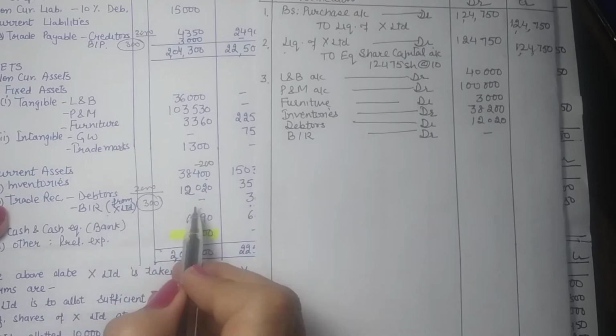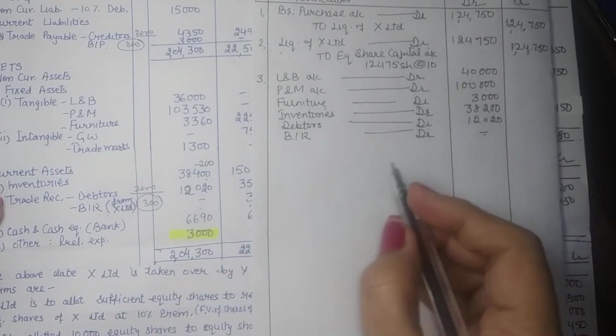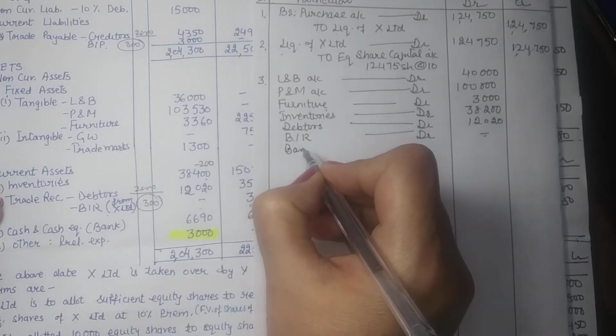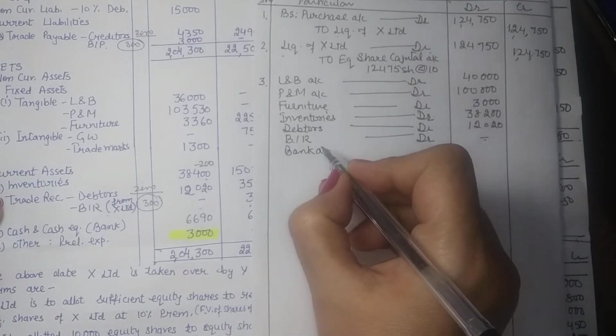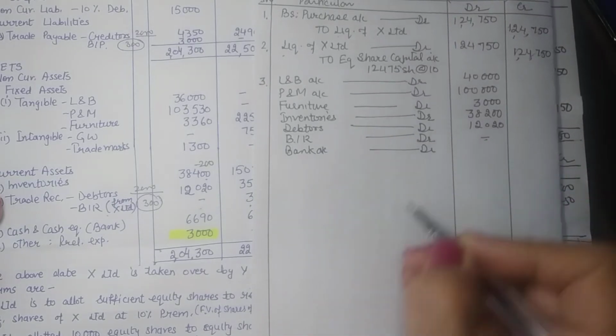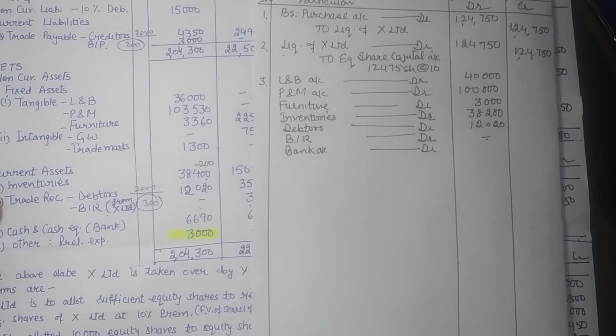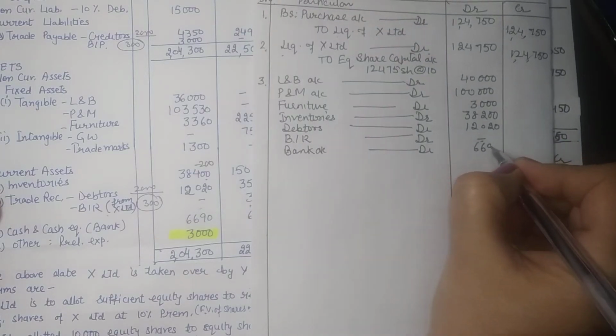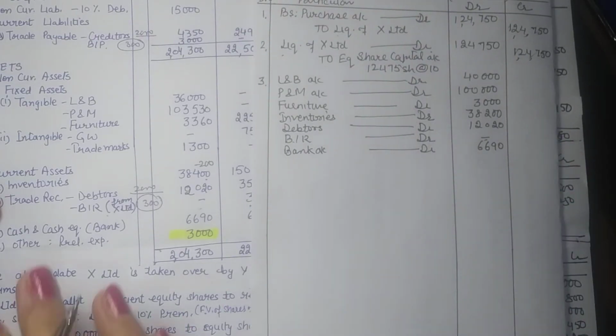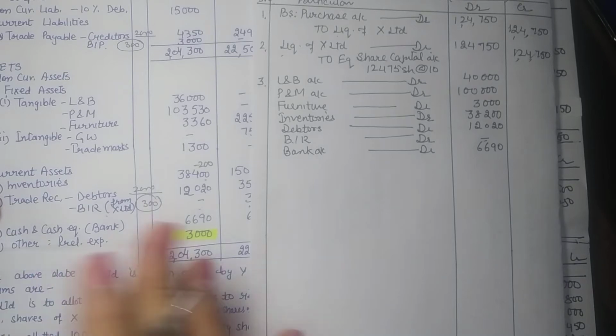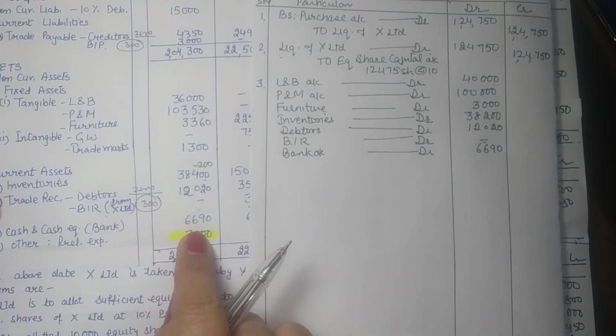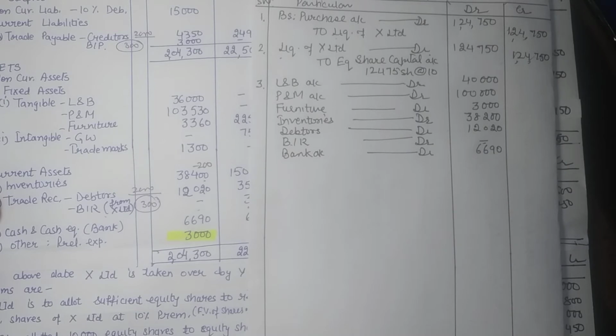Bill receivables are not there, we shouldn't have written it. Then you have bank. So regarding the bank, you are taking over full amount because we leave amount for the payments to be made by the liquidating company, if any. Nothing is here in this case, so full amount is taken over. So all these assets are taken up.